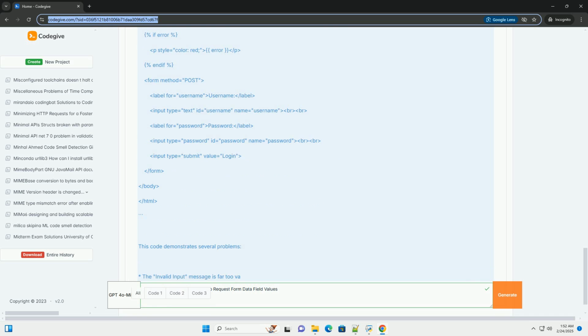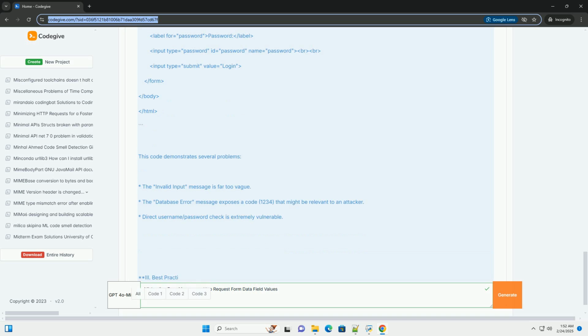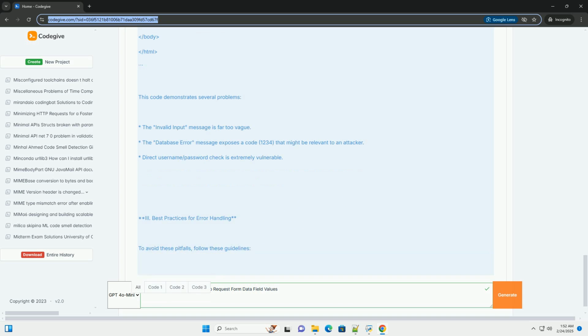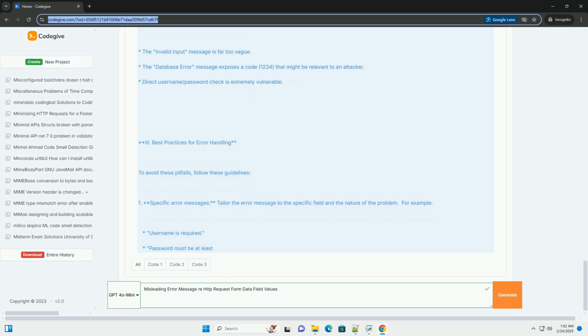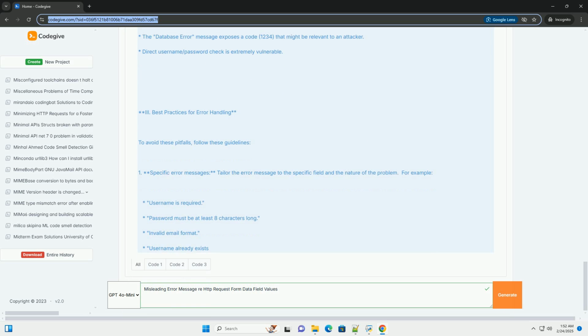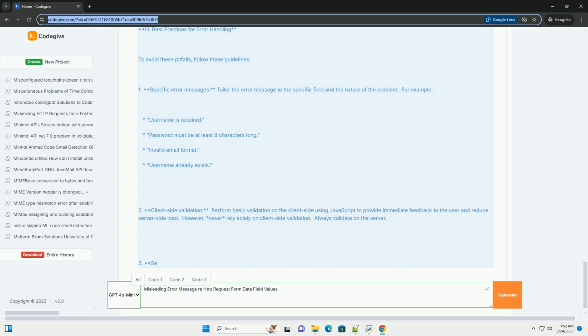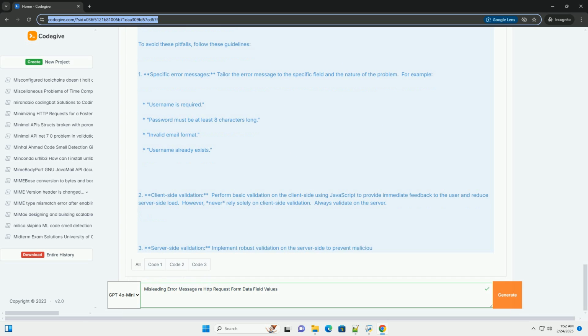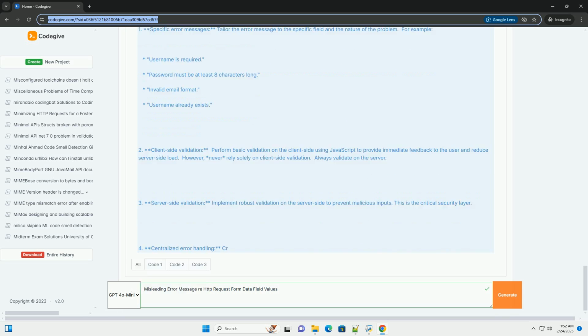Generic error messages. "Error processing your request," "invalid input," or "an unexpected error occurred" provide little to no guidance for the user. They don't specify which field caused the problem or what the specific issue is. Technical error messages. Displaying stack traces, database error codes, or internal exception details to the user is a serious security risk and is utterly unhelpful. These should never be exposed directly.